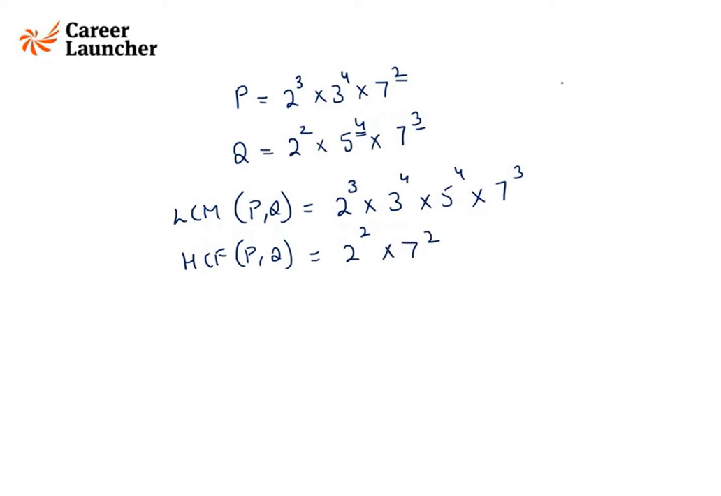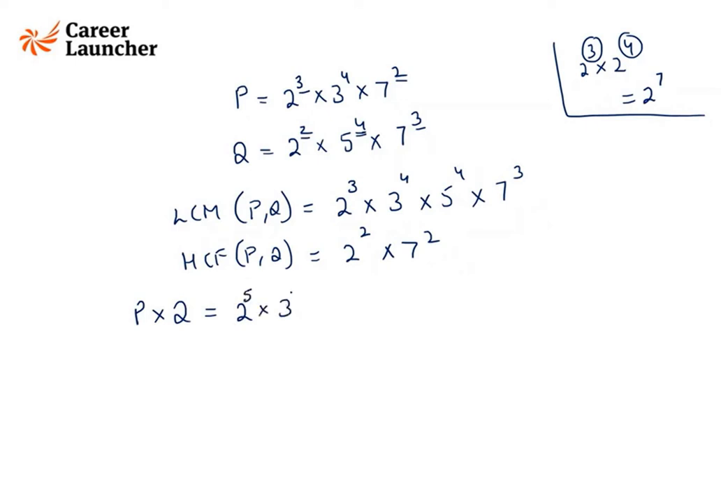Then we know this concept that if we multiply the numbers, then powers get added. We add the powers. So if I multiply P and Q, what you will get is 2 raised to the power 5. We will add these powers. 3 raised to the power 4, 5 raised to the power 4, and 7 raised to the power 5. Similarly, if I multiply their LCM and HCF, what I'll get is the same value. You can check this.